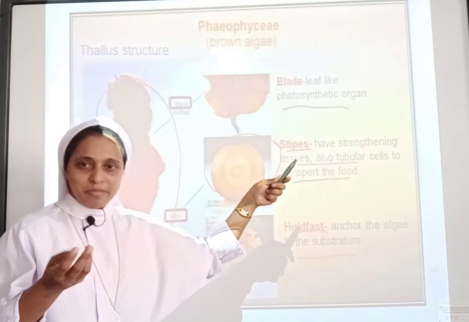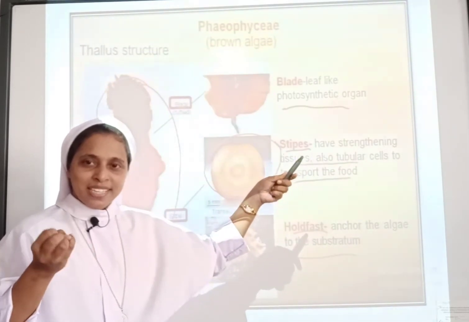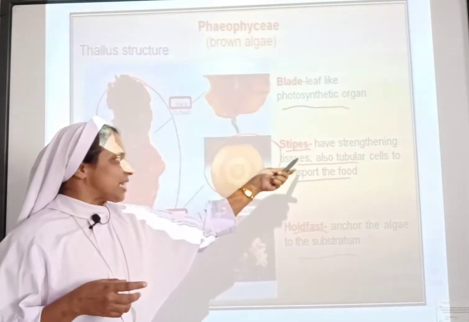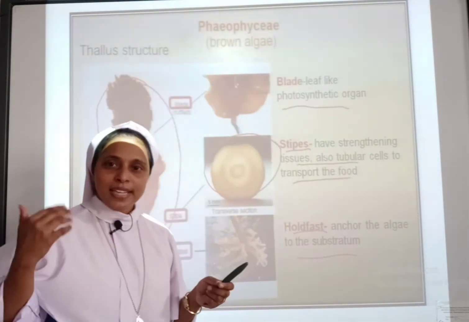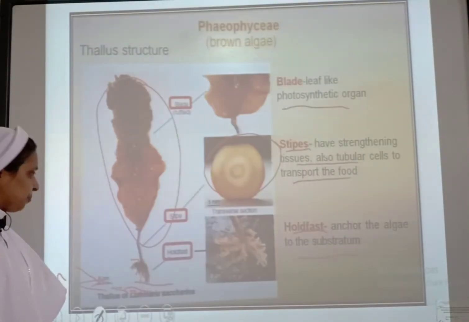These are new terms to you, that's why I am repeating them, so that you may learn them well. These stipes will not have specialized cells like xylem and phloem in other plants.